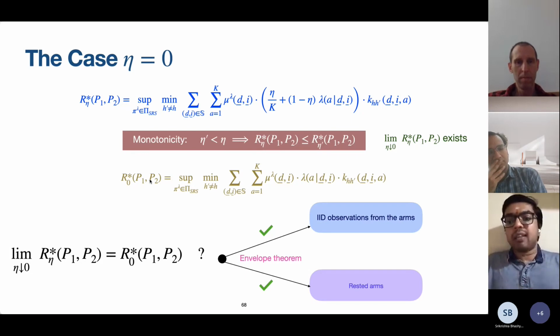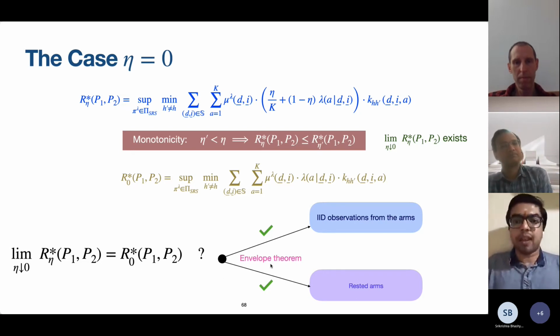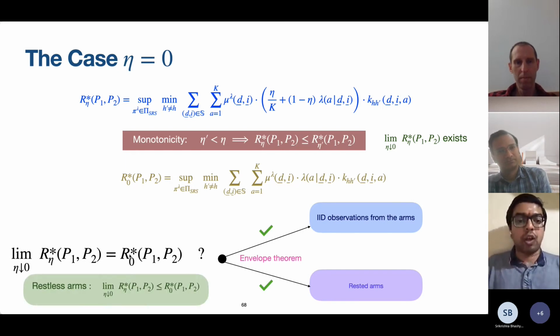In the setting of IID observations from the arms and rested arms, this is indeed the case. It actually goes and hits R0 star. And this can be established by a simple application of the envelope theorem. But in the restless setting, we do not know if this is an equality. All we know is that this is an inequality. What is it that needs to be resolved in order to turn this inequality into an equality?